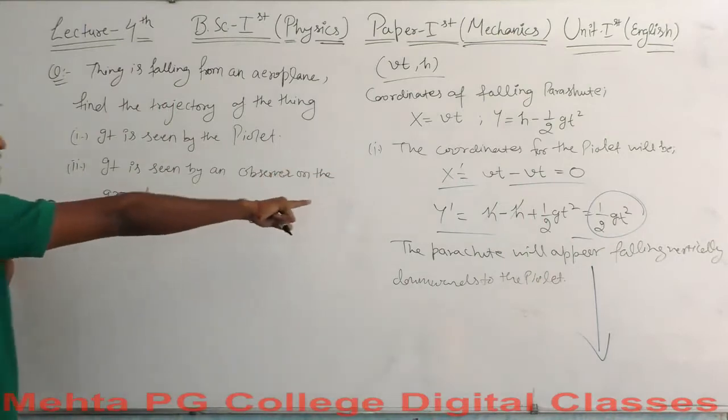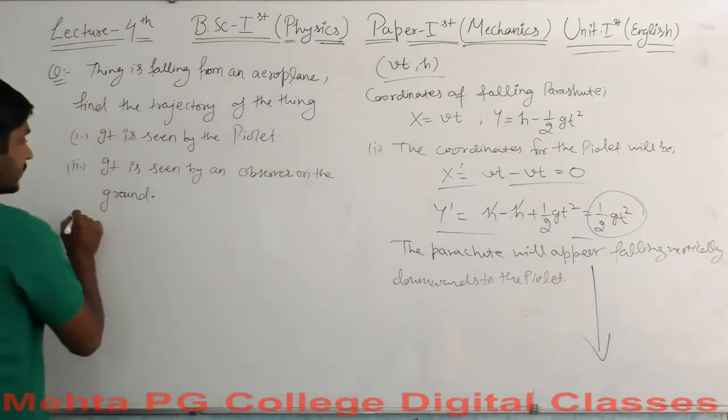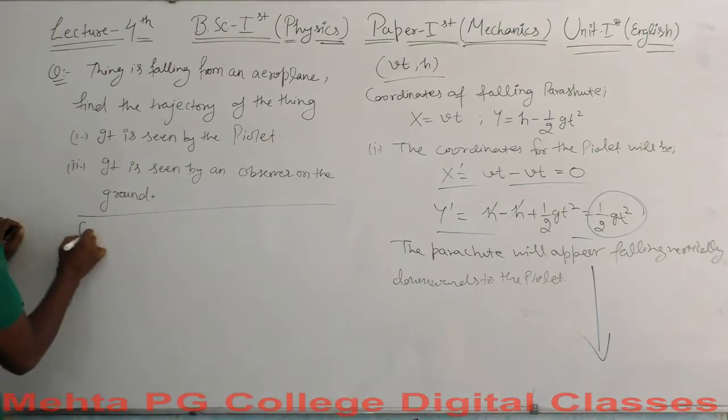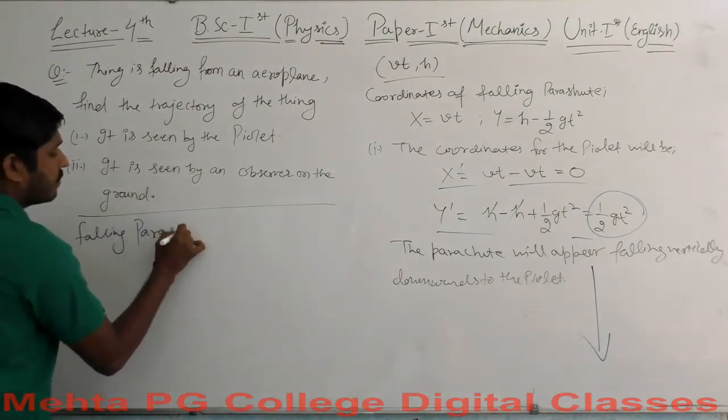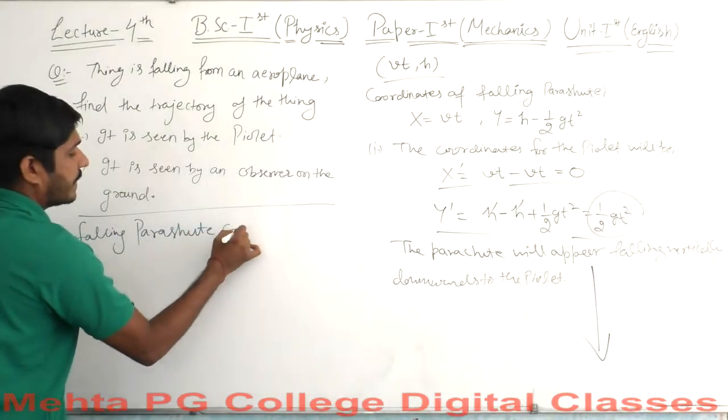Let's write out the coordinate equations here. The coordinates of the falling parachute.